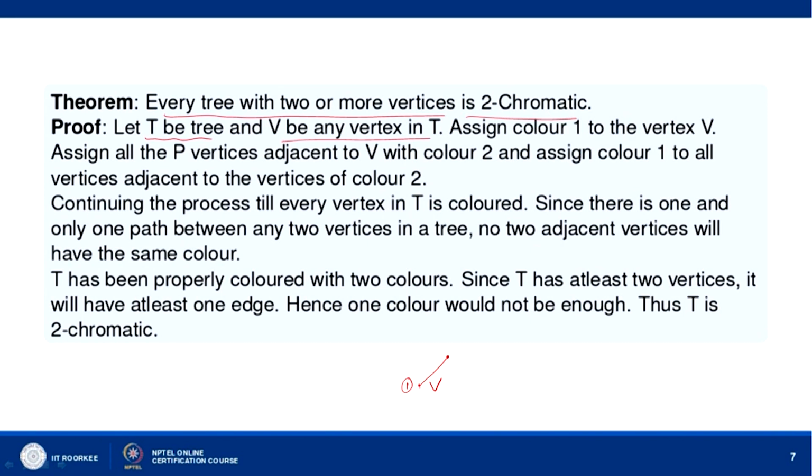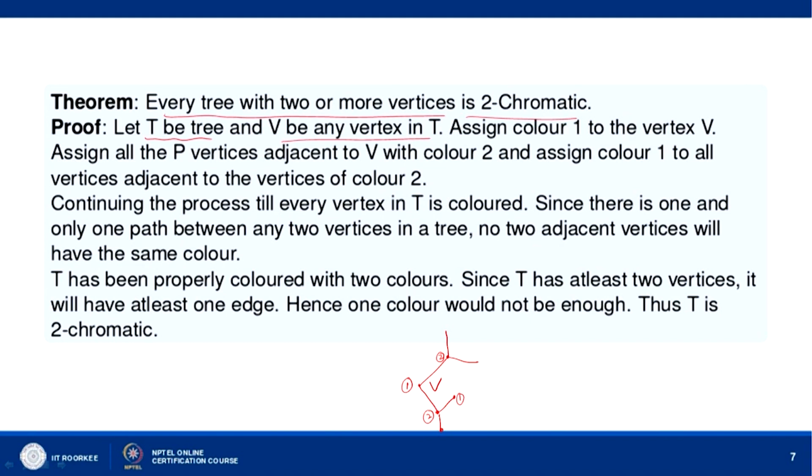So, and then it is like this. So, this one, and then you can say this one, okay, and this one. Okay. So, let us say this is B. This vertex is adjacent to this one, so it will be painted with color 2, and this vertex is adjacent to this vertex, so it will be painted with color 2, and then this vertex is adjacent to 2, it will be painted with color 1.